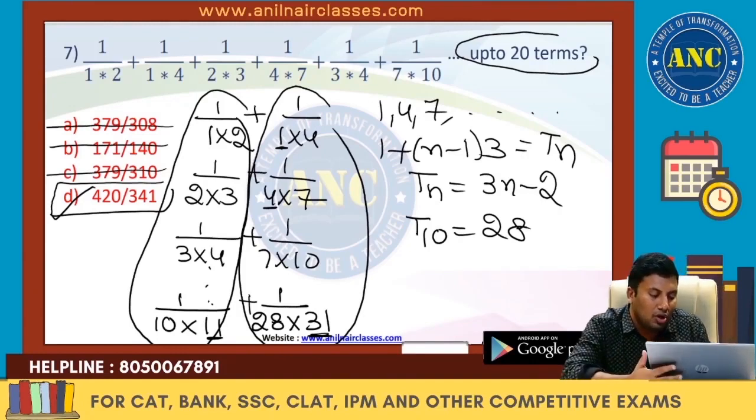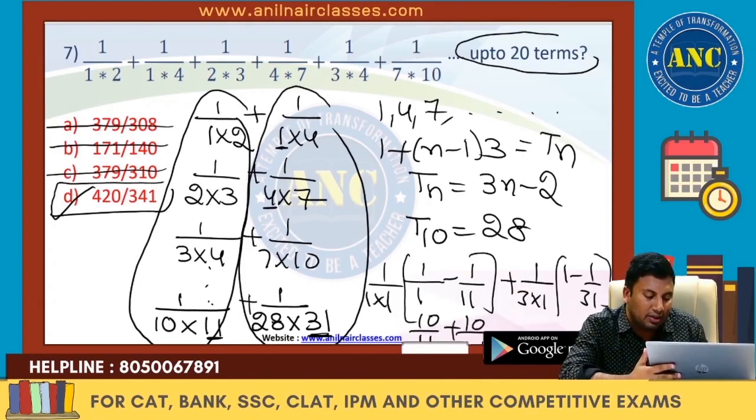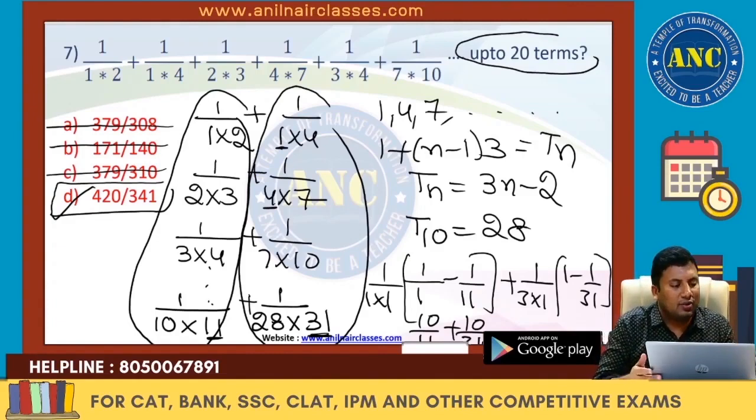Or if you want to do it by method 2, it is nothing but 1 minus 1 by 11 plus 1 into 1 plus 1 by 3 into 1 minus 1 by 31. You can do it. This is nothing but 10 by 11 and this is nothing but 10 by 31. You can do the LCM, feel happy in calculating it and find the answer. So what is the answer for this question? It is nothing but 420 by 341. I hope it is clear, right?